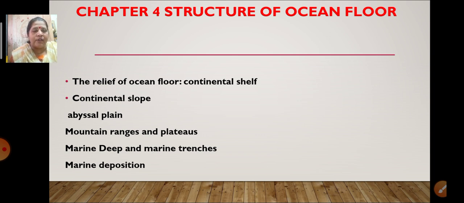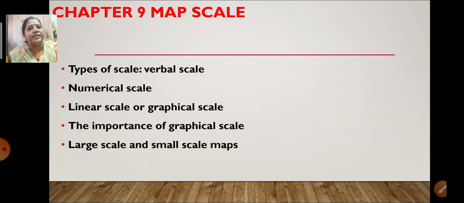These are the various things which we have learned in this lesson called structure of the ocean floor. Okay children, now let's move on to the next lesson, that is map scale. We have learned the 9th lesson, that is map scale. In map scale, what did we learn? We have learned about the types of scale. In the types of scale, we have learned about verbal scale.